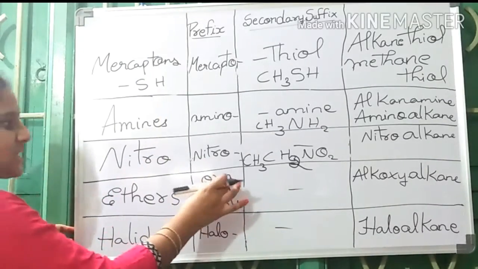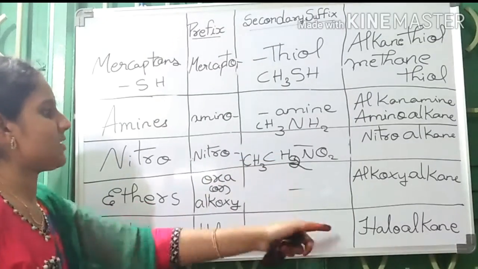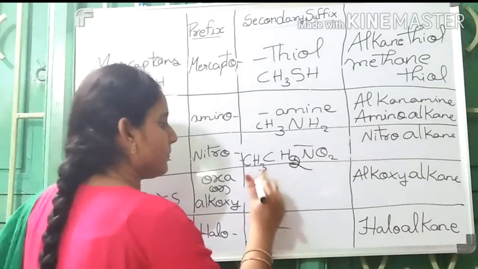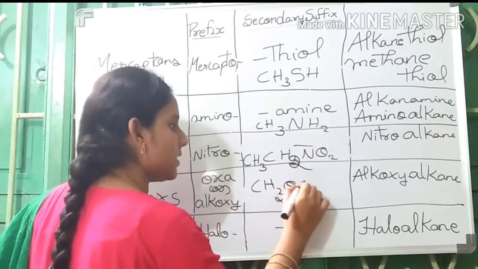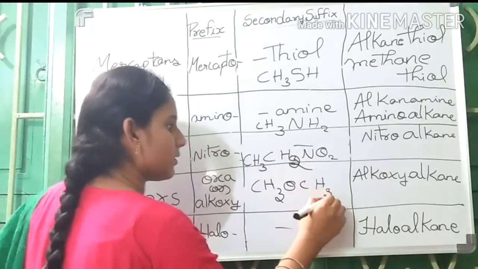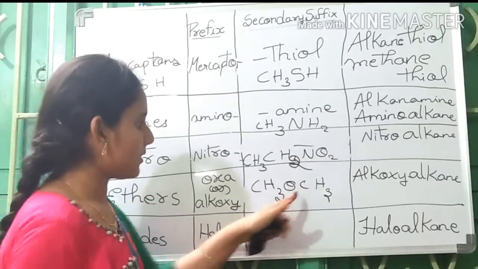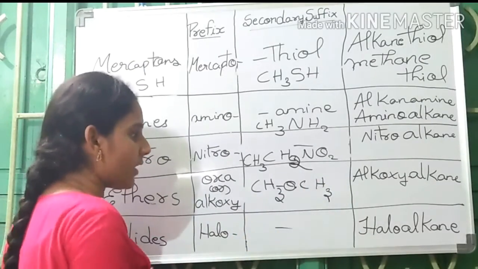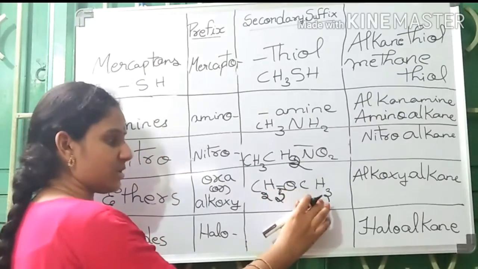Next, ethers. The prefix used is oxa or alkoxy. They are generally not used as a suffix. Alkoxyalkane. CH3OCH3, methoxymethane. Or else C2H5OCH3.